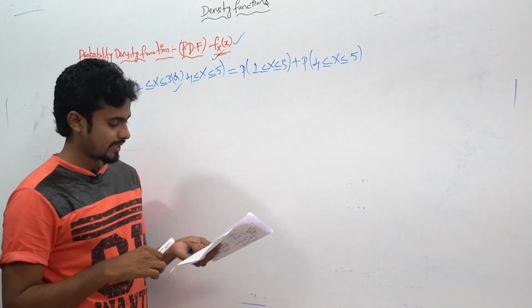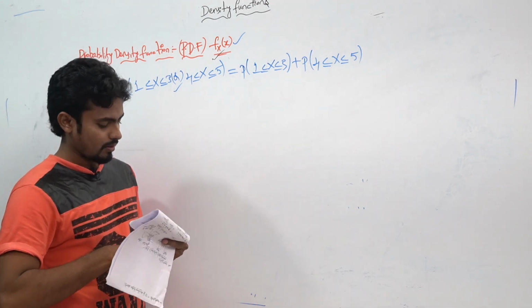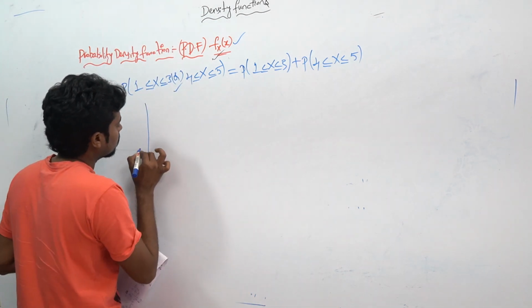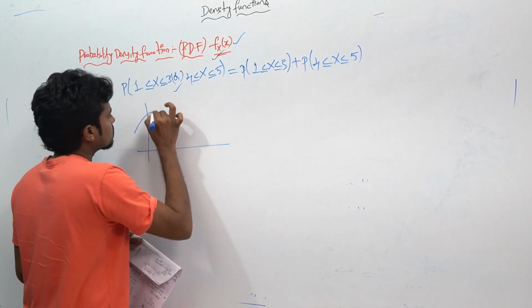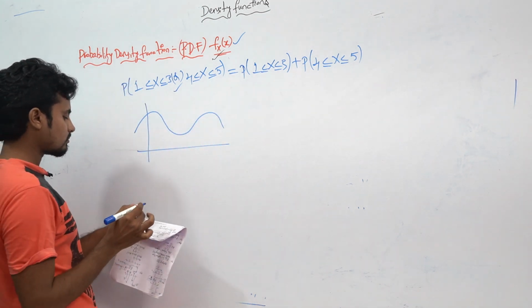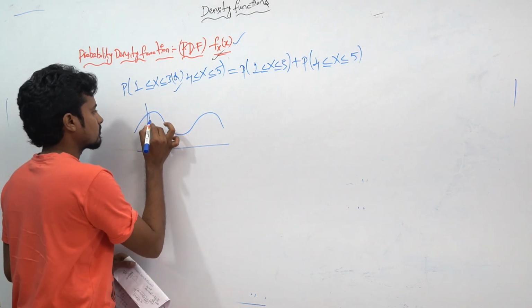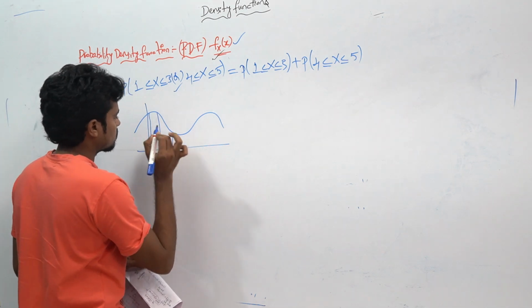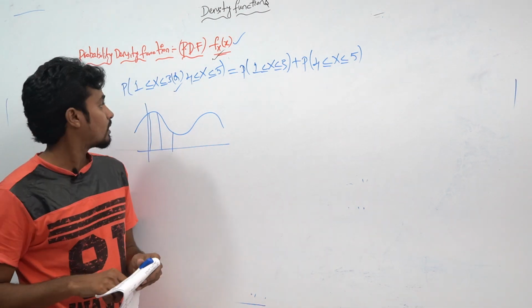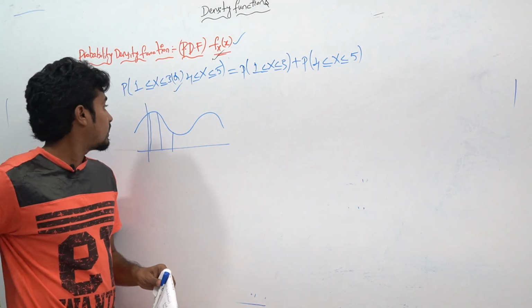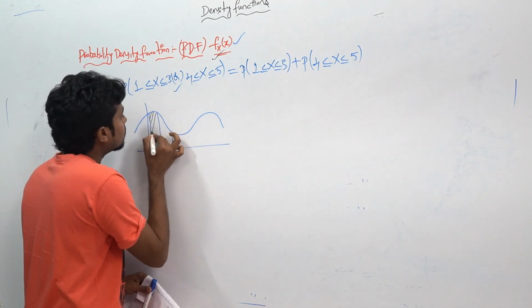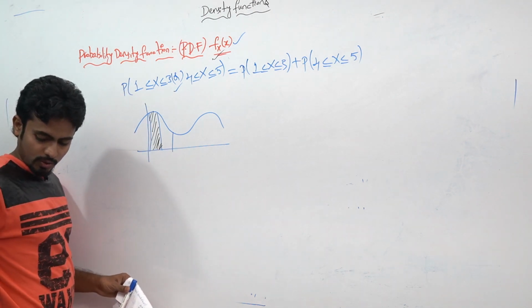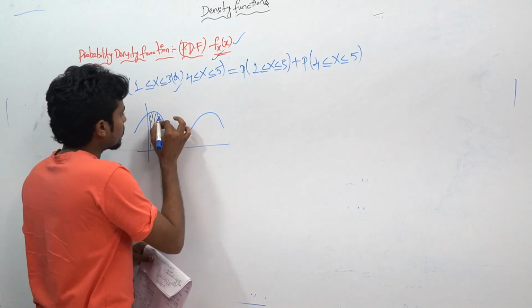Similarly, if you take the same continuous curve, our target is to find this area, and this will be the total area.